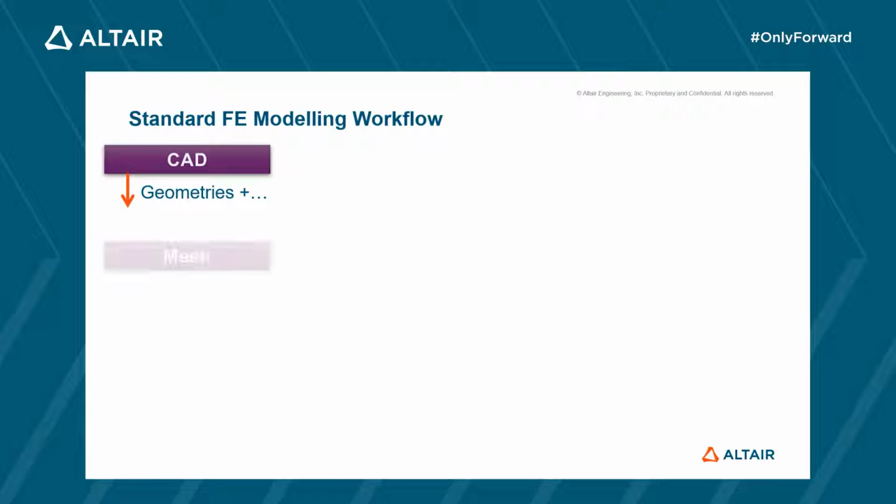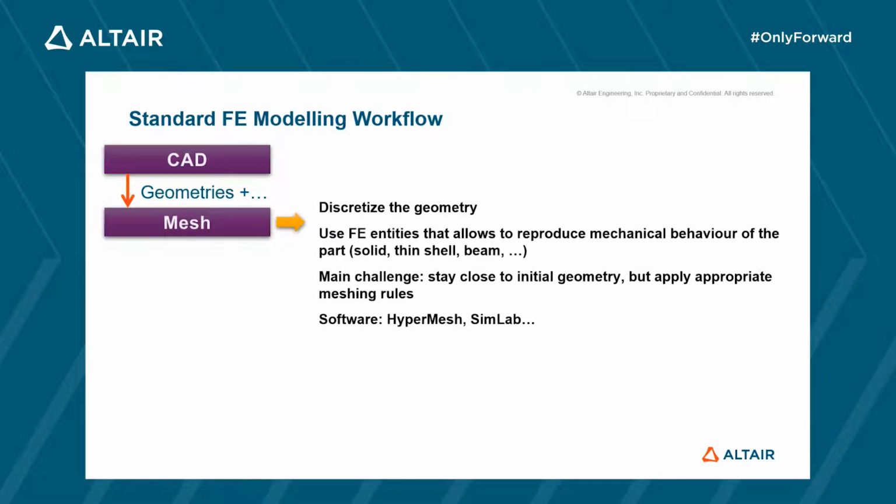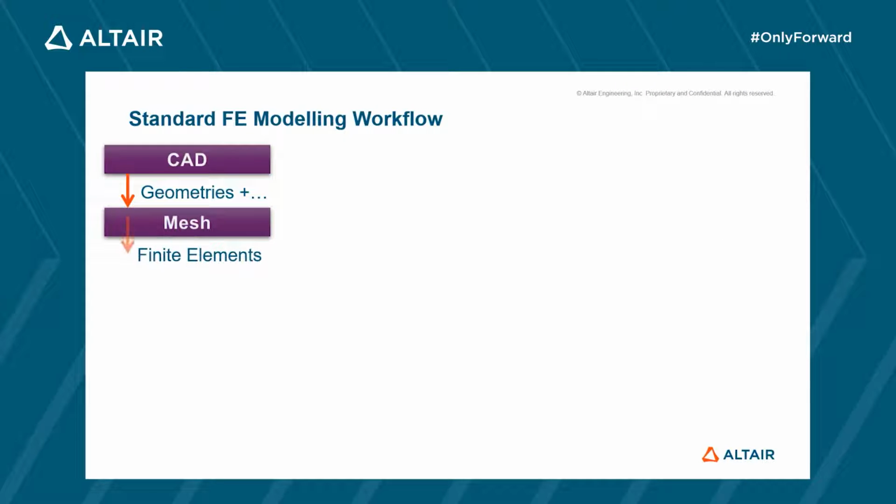Then one may proceed to meshing. First, selecting the type of elements to be used for the different components: spring, beams, shell, hexa or tetra, and then discretizing the geometries in finite elements. The quality of the meshing highly influences the quality of the result. Once the meshing is done, the setup of the model can start.